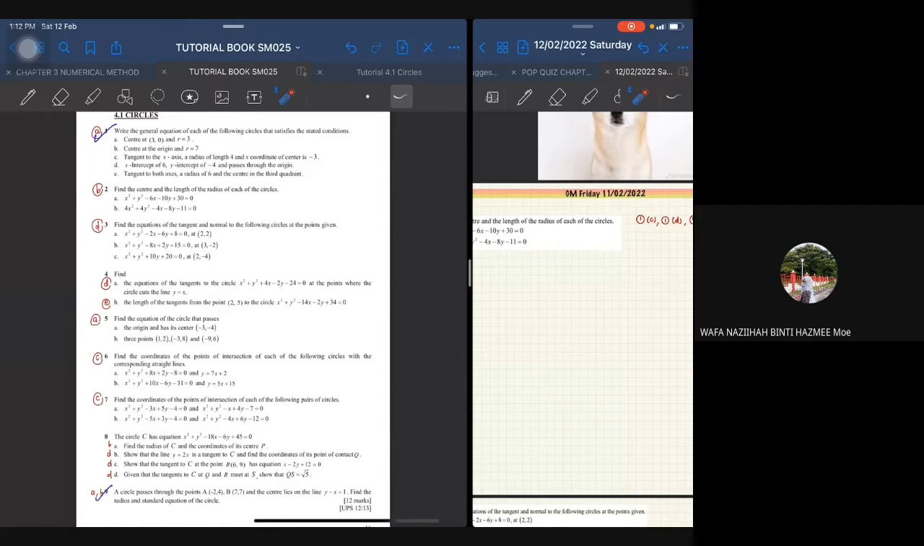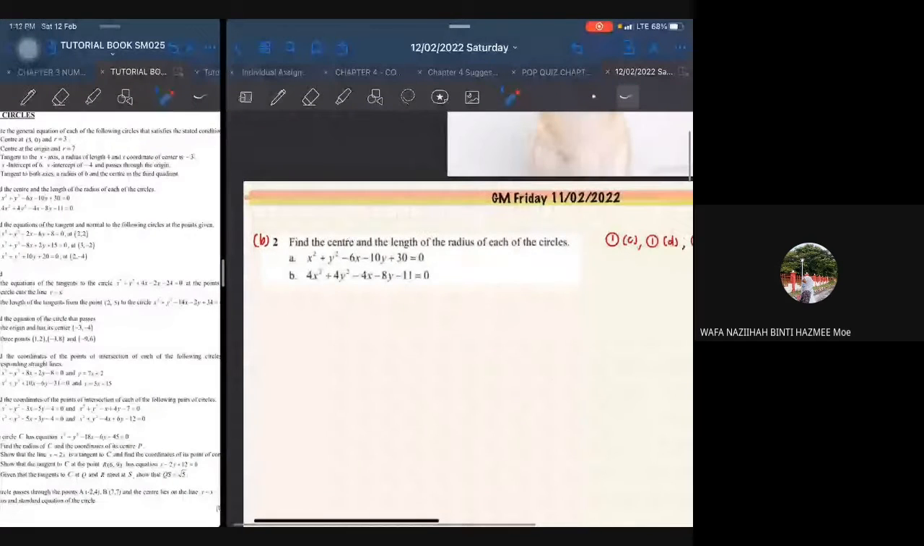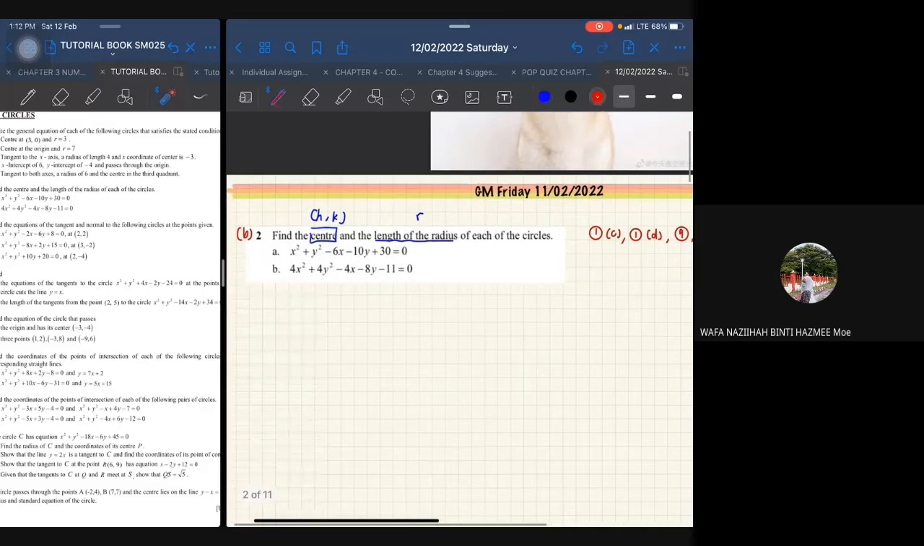Okay, so based on this question number 2, so saya buka kat belah sini. Okay, so soalan nombor 2, dia minta kita cari center and the length. So center is H. Okay, right? And then length of a radius is actually radius lah. Kita nak cari nilai radius tu. Okay, and then dia dah bagi kita general equation. So these are in general equation.